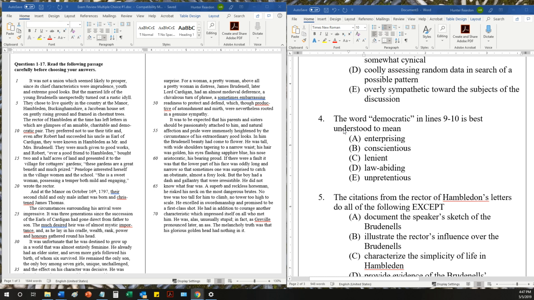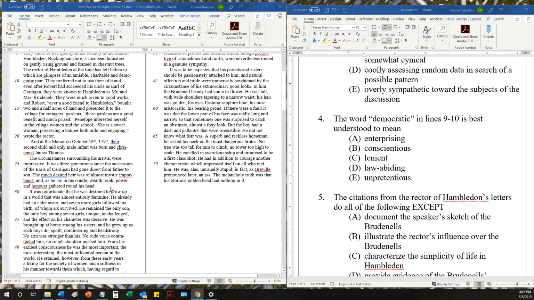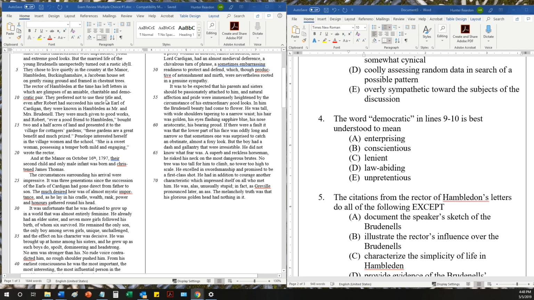So the word democratic in lines 9 to 10 is best understood to mean one of these things. Synonym? Okay, this is definitely a vocabulary question. Let's look at 9 to 10. We've got to look at a word in context. This is a really important reading strategy. Not just what does the word mean, but what does it mean in context? Lines 9 to 10. Here they are.